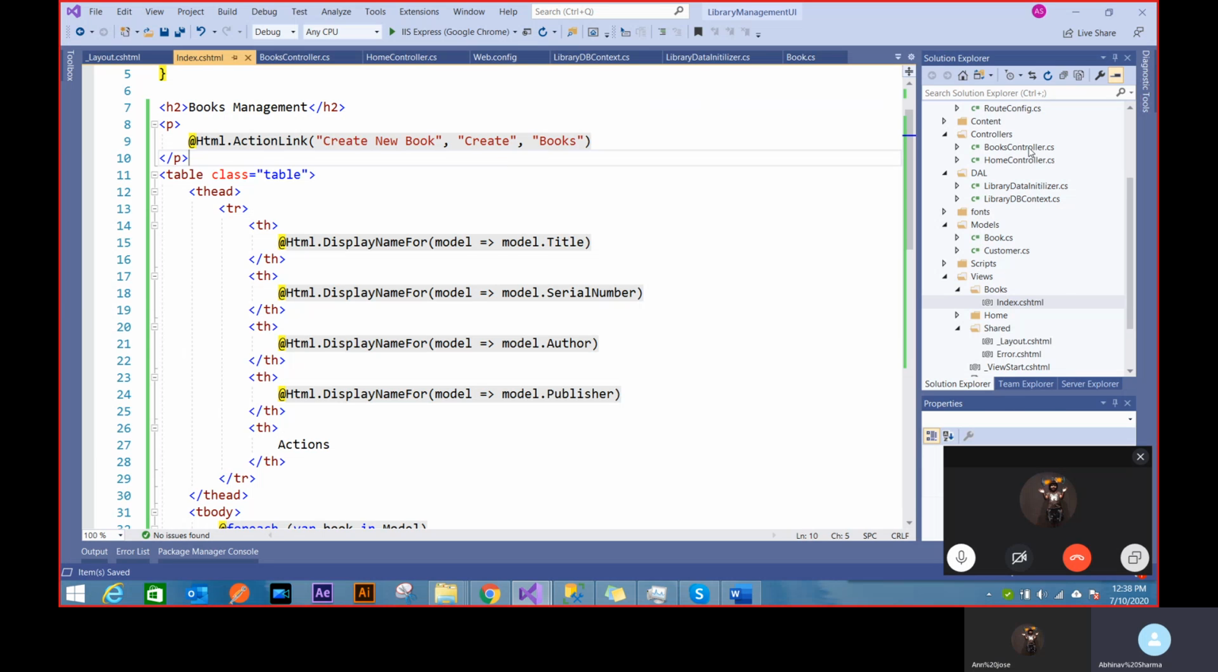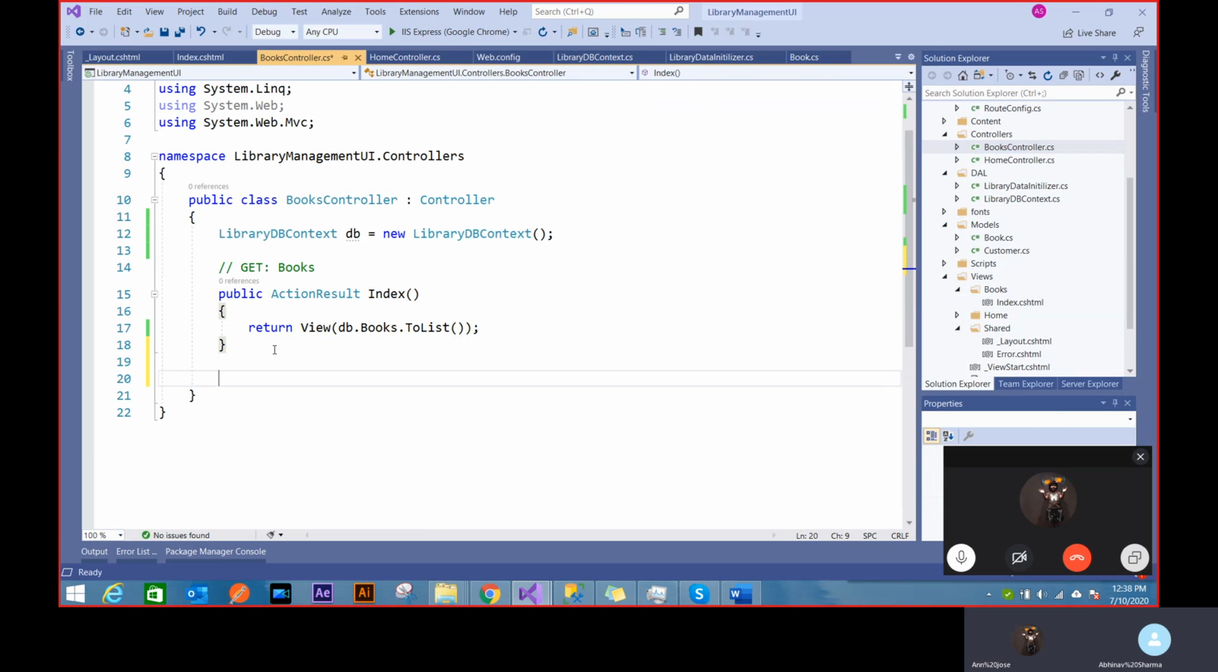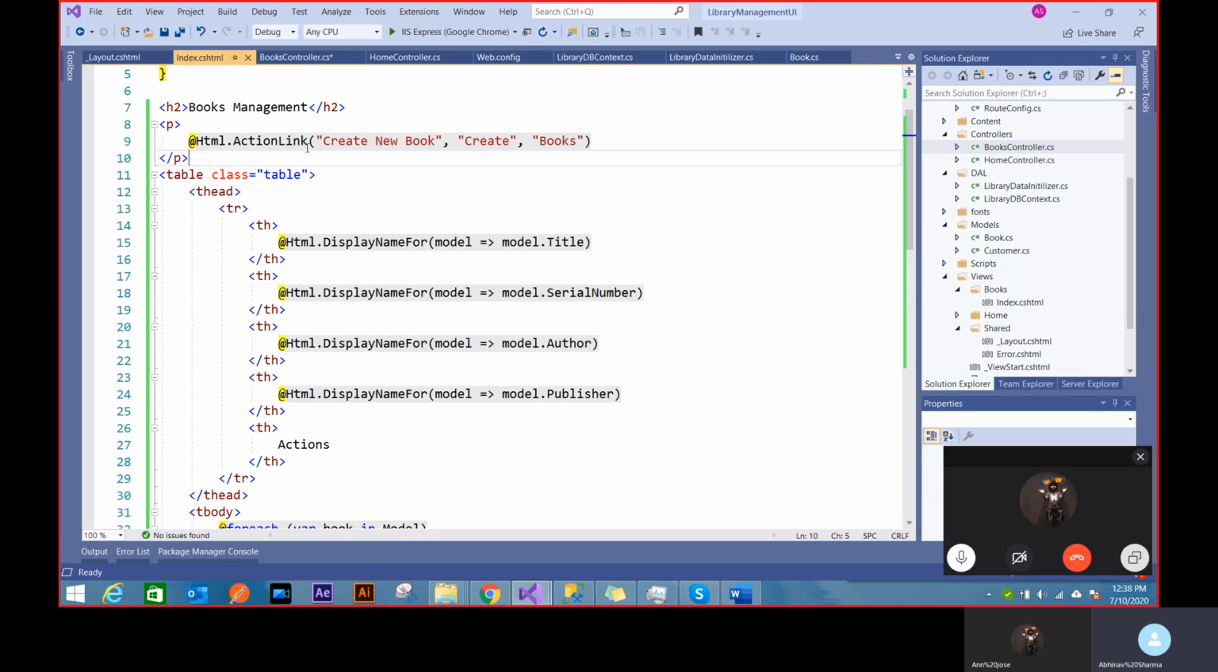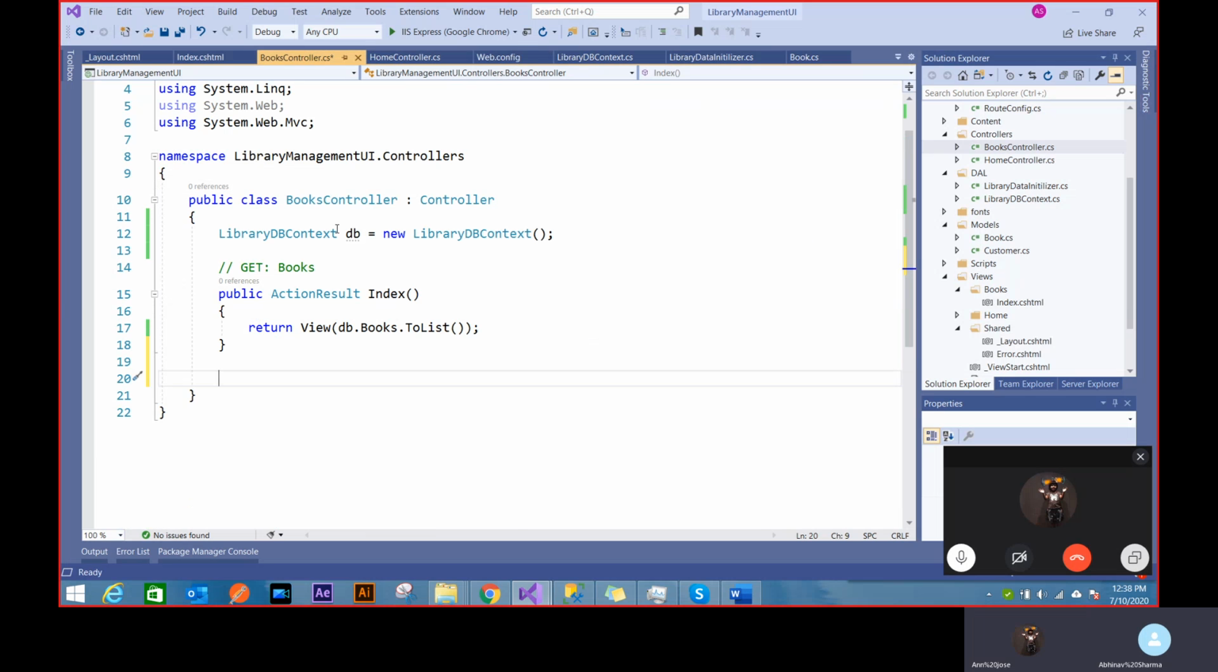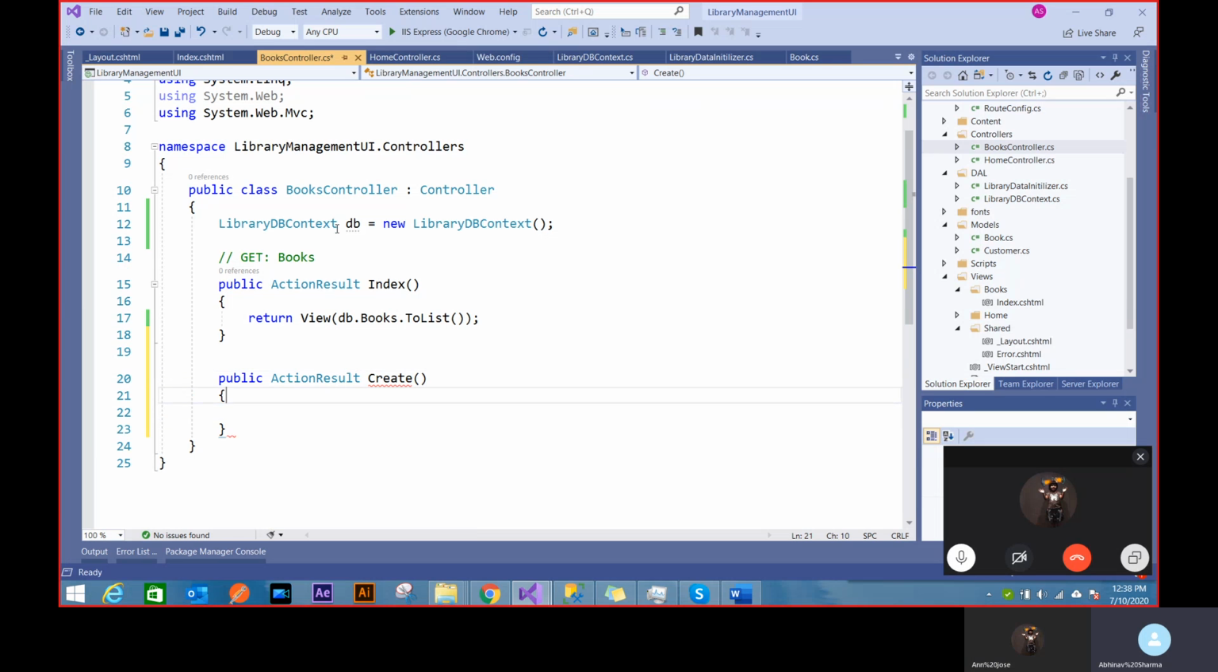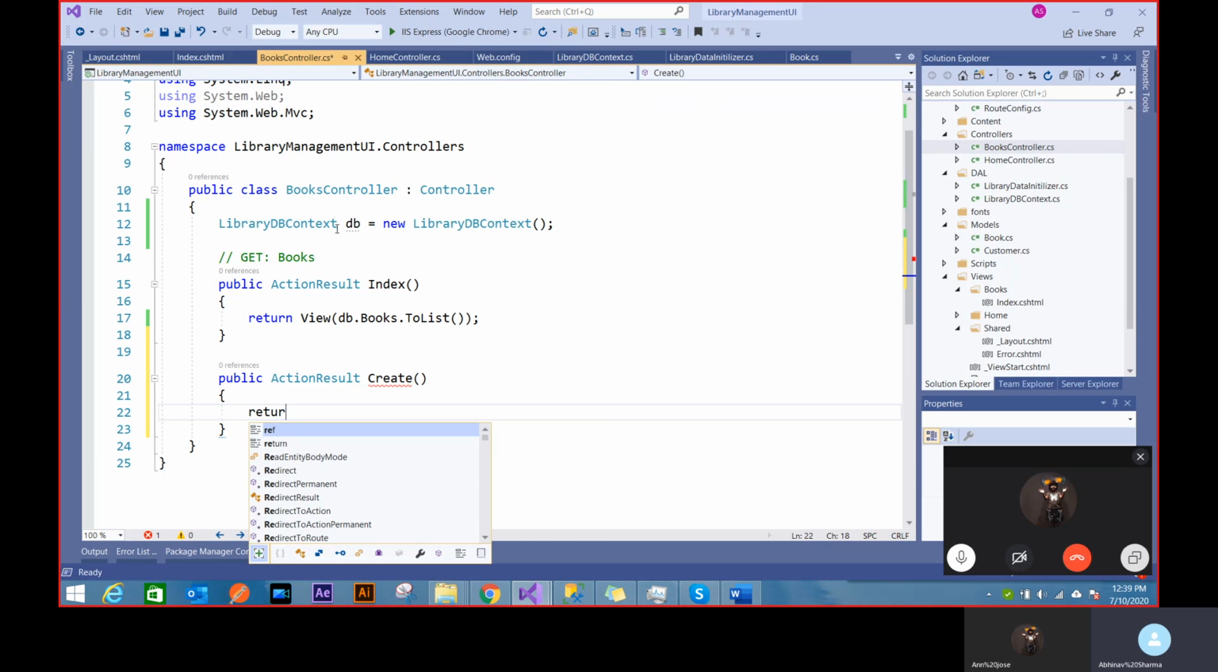So inside my books controller, I will now have a new create function. Inside this create function, I don't want to use the same view. I want to create a new view. So I'll do public, and I don't really care about any key because I'm creating a whole new view. So I'll create, and this time I'll return a view.